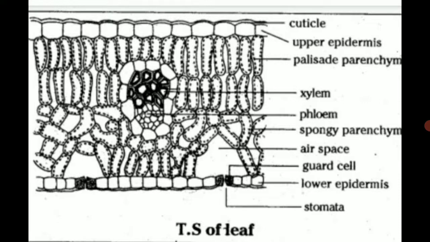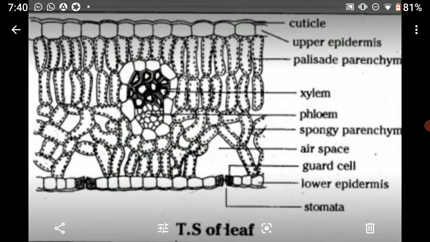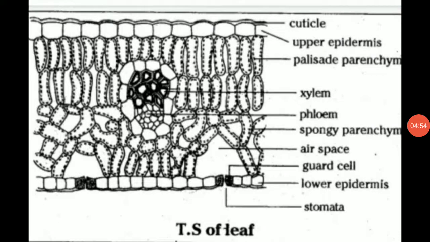There are a lot of air spaces present in spongy parenchyma, where the oxygen which is produced during photosynthesis is accumulated and it is released into the atmosphere through the stomata. And the stomata are present in the lower epidermis, and there are a number of stomata present in the lower epidermis. Stomata are guarded by the guard cells.